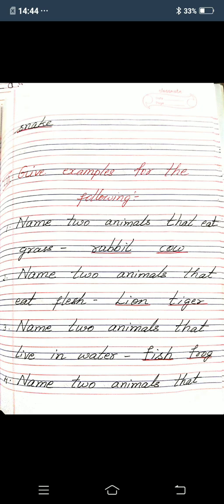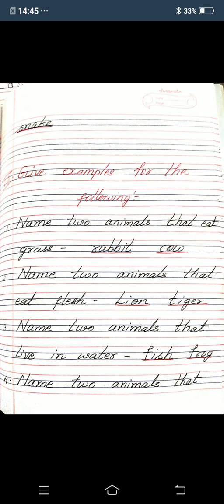Now third main, give examples for the following. First one, name 2 animals that eat grass. Which one will eat grass? You must write that animal's name, any 2. So in the dash you write rabbit, cow. Second one, name 2 animals that eat flesh. In the dash you must write lion, tiger.